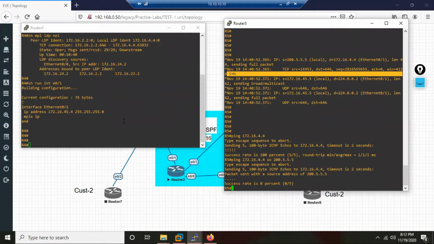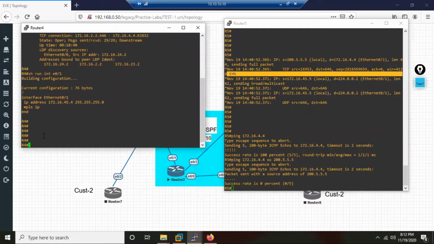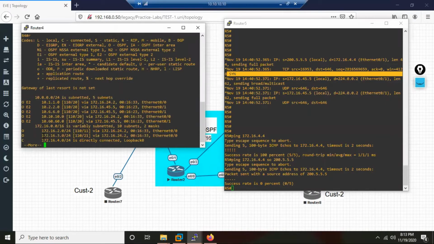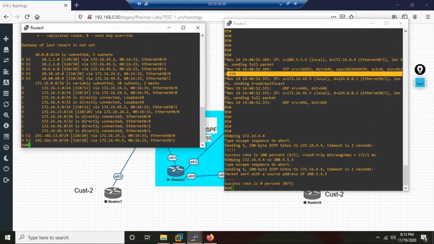Why? Because R4 does not know who is 200. So when this SYN packet lands on R4, R4 checks. R4 says, okay, I have to now respond back. I have to send what? SYN acknowledgement, right? So whom should I send it to? 200. So let me see my routing table. Do I know 200? If you see, 200 is nowhere. And that's the reason R4 drops the SYN packet of R5, and that's the reason they're not forming neighborship.